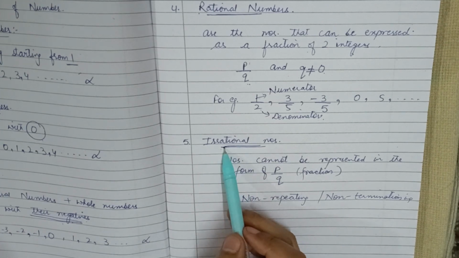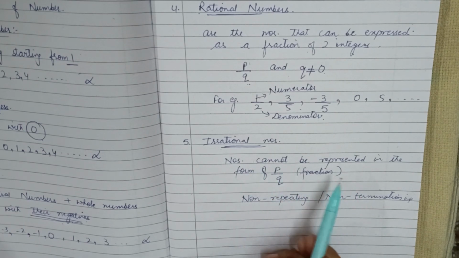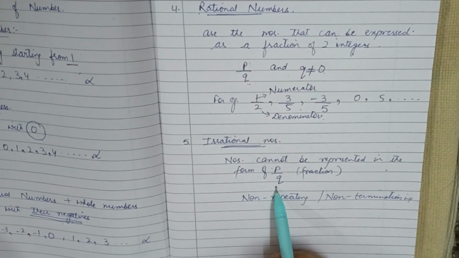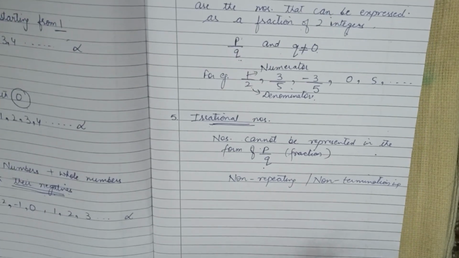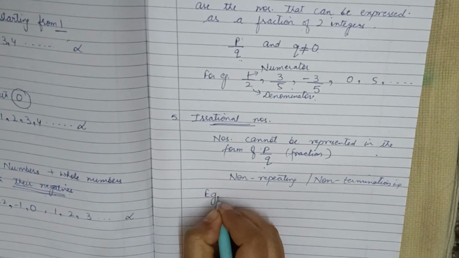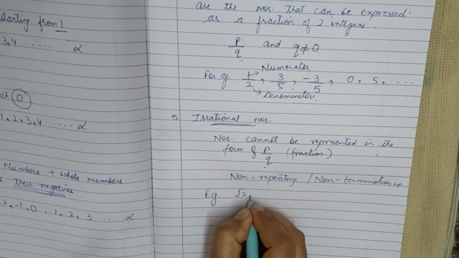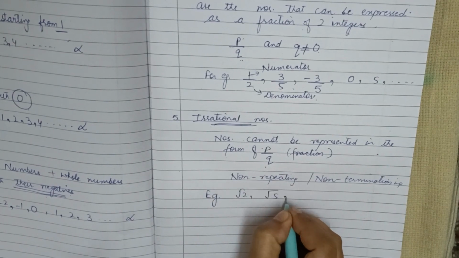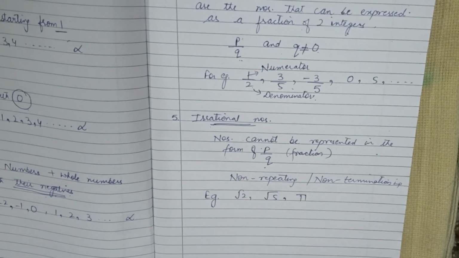So simply, irrational numbers are the numbers that cannot be represented in the form of p upon q or a fraction. Understood? Now examples of irrational numbers are under root 2, under root 5, or some pi and all.